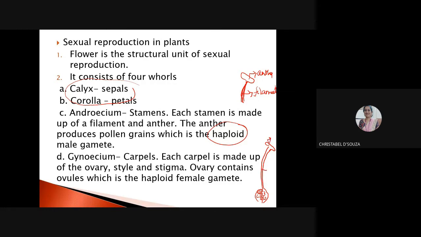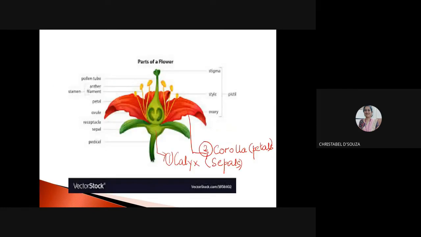So you have ovary, style, and stigma, which is a part of the gynoecium, which is known basically as the carpel. Can you see this, boys? This is the ovary, the style, and the stigma, right? In the ovary, we have ovules, right? And my stamen is made up of anther and filament. Anther is on top here, and this is my filament. So these are the parts of the flower.